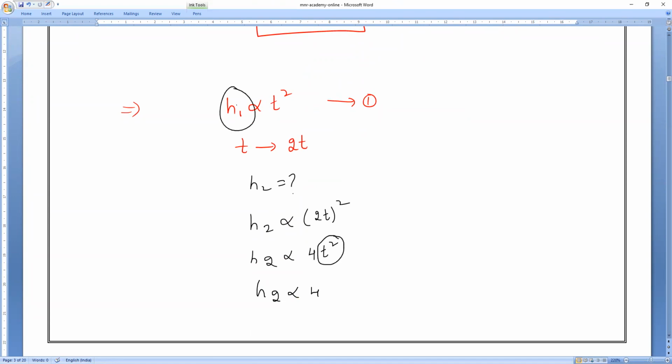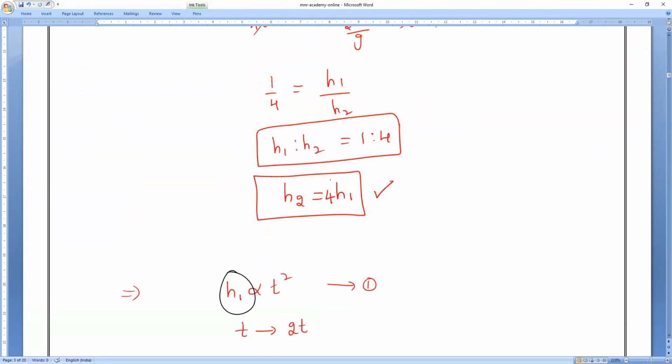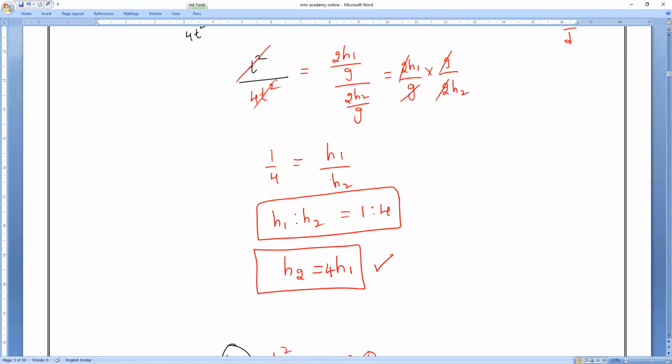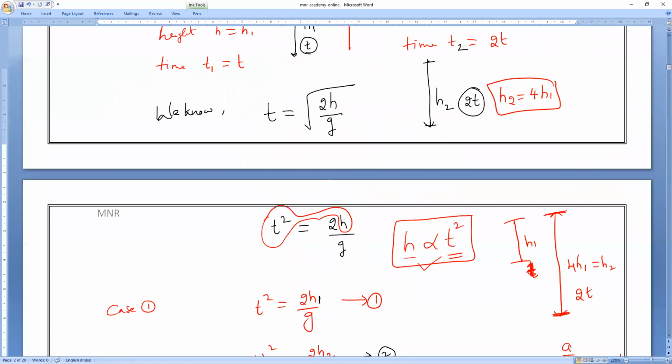Which is equal to H1. Sir, why are we taking t equals to? We can also take h equals to, no, sir. t equals root 2h by g. Okay, you take it. h is equal to t square g by 2. Okay, take that. h is equal to t square g by 2.